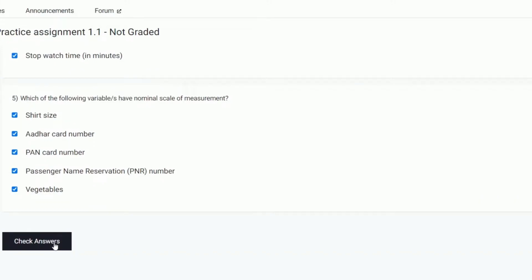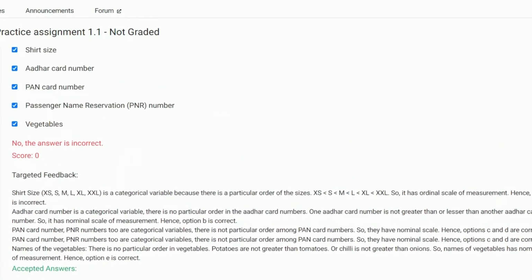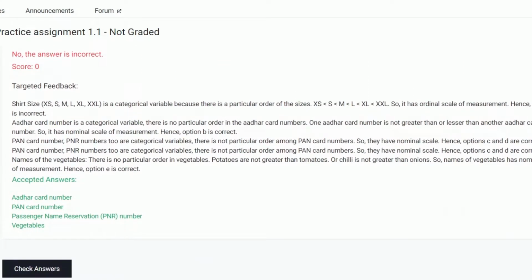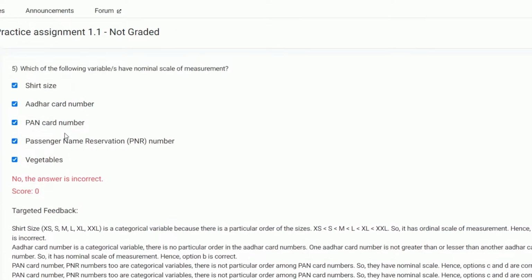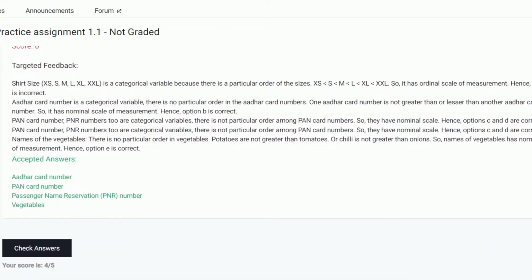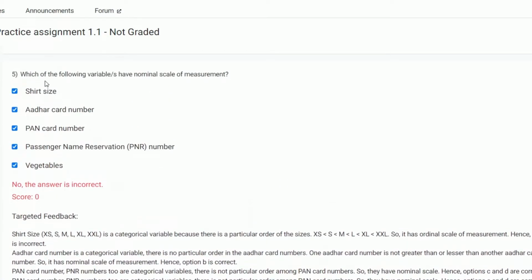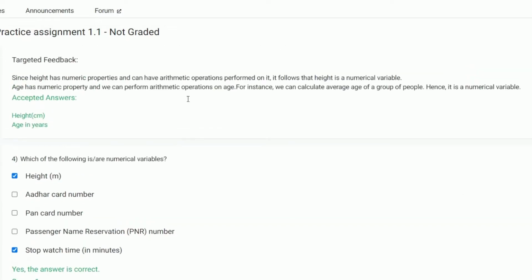Let's check the answer. Oh, one wrong. Here the correct ones are Aadhaar card, PAN card, PNR, vegetable. Shirt size is a categorical variable, so it is not considered nominal. Okay, the rest are all correct. So here shirt size will not be a nominal variable. The rest will all be nominal. Correct. Okay.